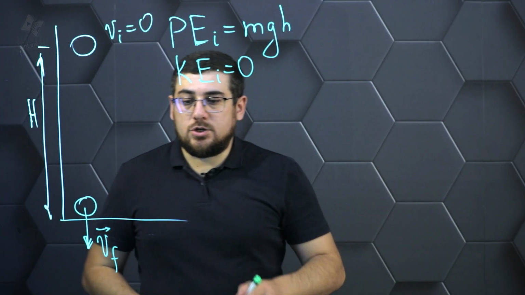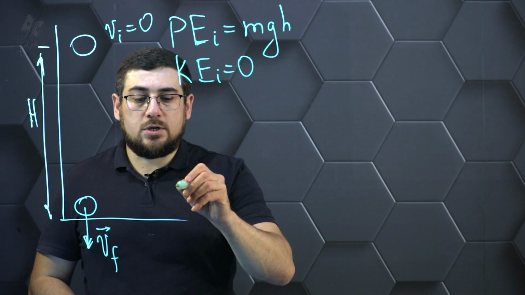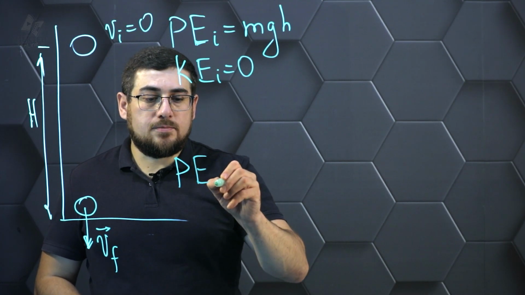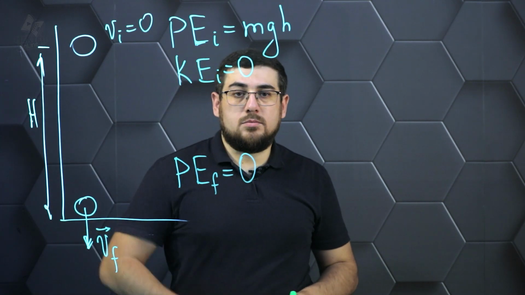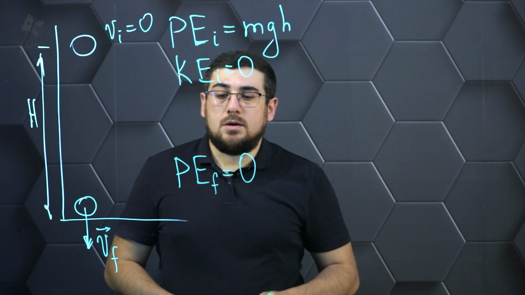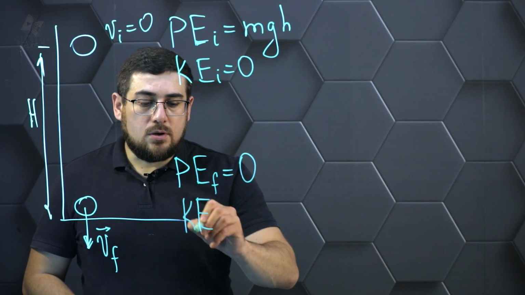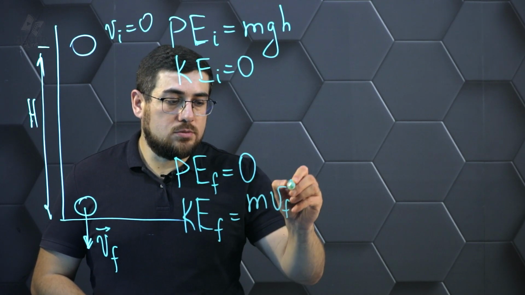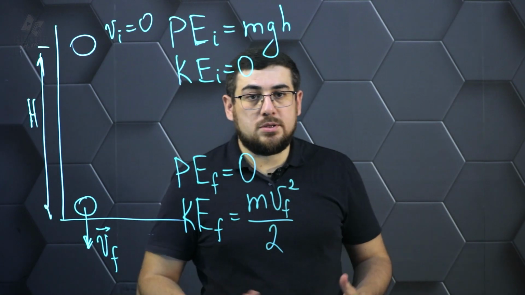What happens now at the end point? Here, if we pay attention to this situation, the situation is reversed. The potential energy at the end point is zero because the body has arrived at the ground, the point where we start counting altitude. But the kinetic energy for a given moment in time will already have some value because now the terminal velocity is not zero. And so the energy is not zero either.